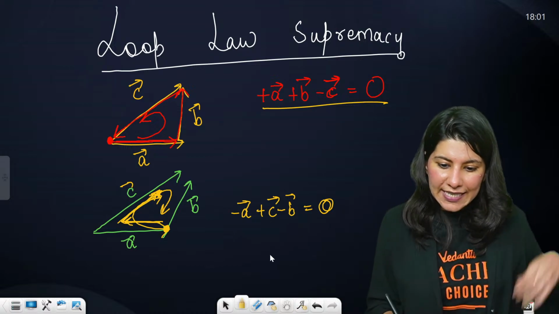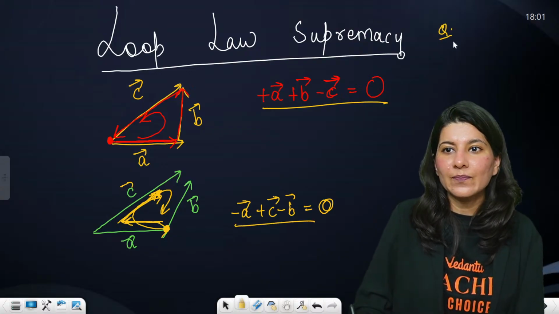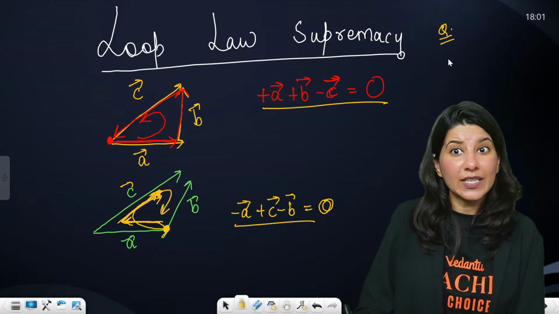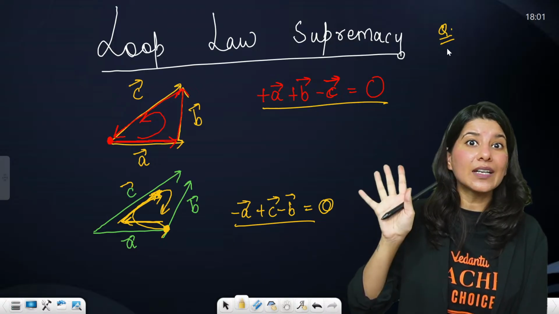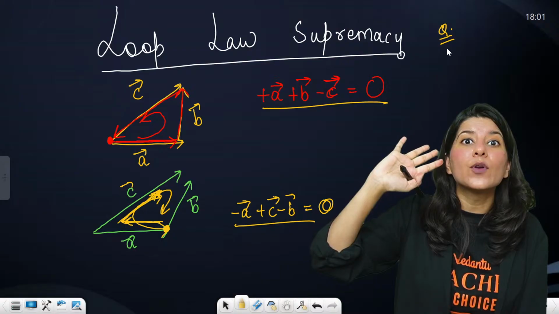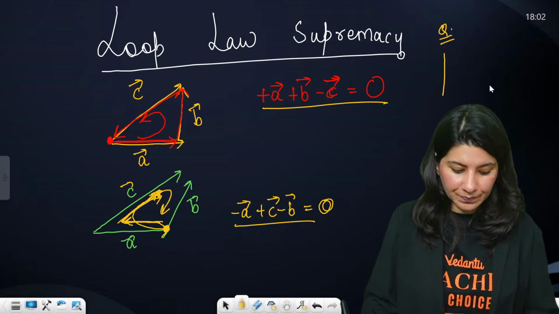Okay, let's see how many of you have understood this. Let me give you a question. Loop law is like above all. It will include triangle law and it will destroy parallelogram law. Okay, let's start now. I'll be giving you a question.